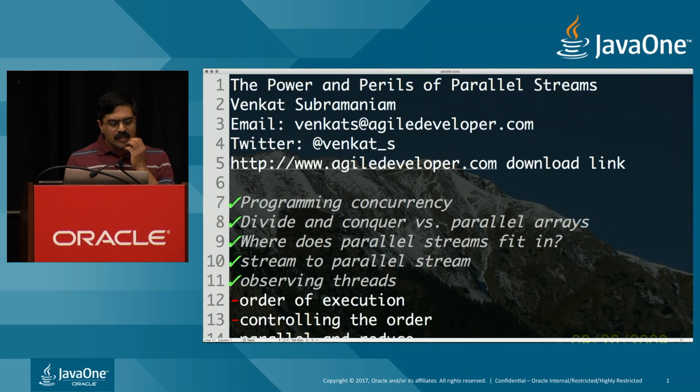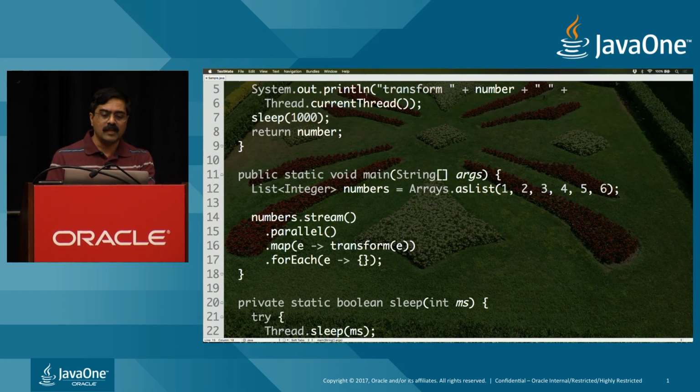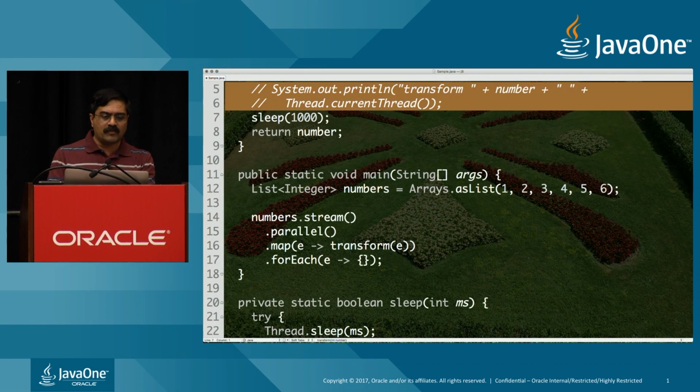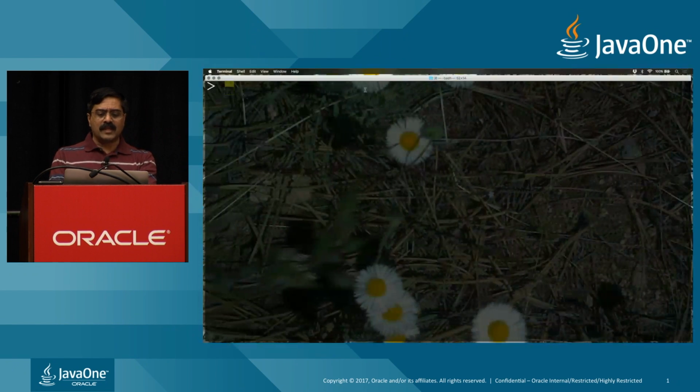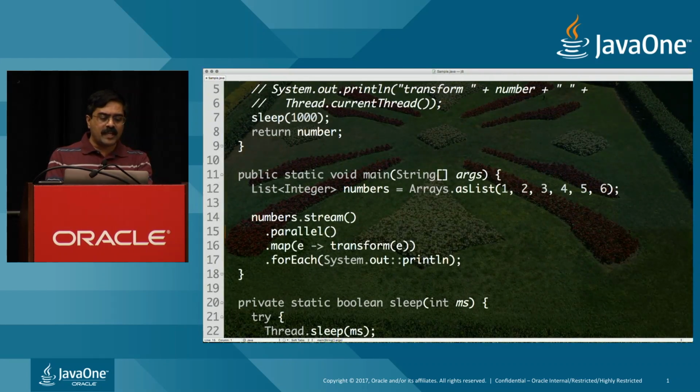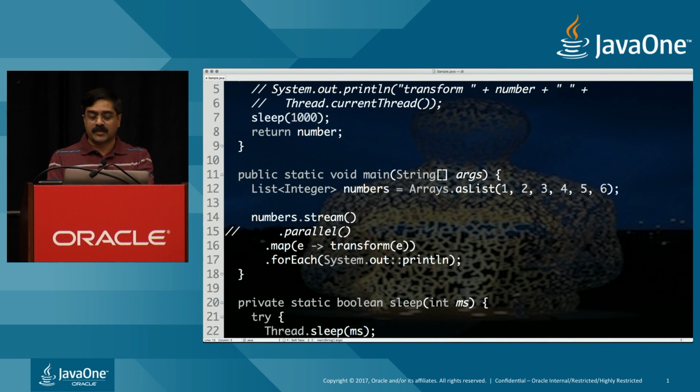So let's talk about the order of execution. I want to execute these things and print the result. So going back to this example right here, let's suppress this output for a minute. Let's get back to this and say I want to really print out the result. So System.out.println, and then I'm going to print the results out of this right here. Obviously, in this case, when I run this sequentially, it is going to really preserve the order.